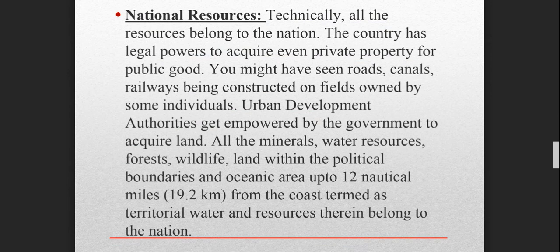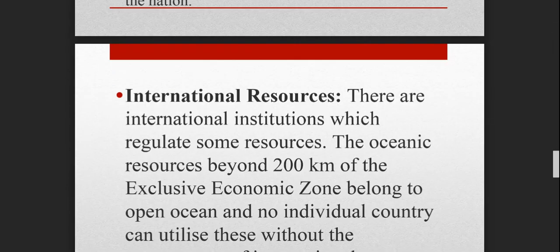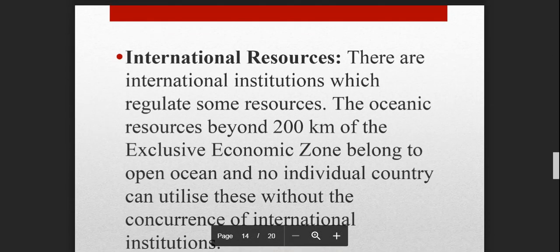right? So the next term is international resources basically. There are international institutions which regulate some resources. The oceanic resources beyond 200 kilometers of the exclusive economic zone belong to the open ocean, and no individual country can utilize them. What will happen? अगर इंडिया बोले कि नहीं, मेरा इंडिया इंडियन ओशन है तो मैं पूरा का पूरा यूज करूंगा, बे ऑफ बंगाल मेरे पास आ रहा है मैं यूज करूंगा, तो there will be a kind of war situation.